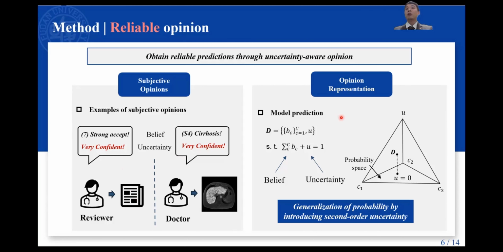So, in our model, the model's prediction is also in the form of opinions composed of belief scores and uncertainty score. The summation of belief scores for each class and the uncertainty score is equal to 1, which means that the opinion space is defined in a unit pyramid. It can be considered as a generalization of probabilities by introducing second-order uncertainty.